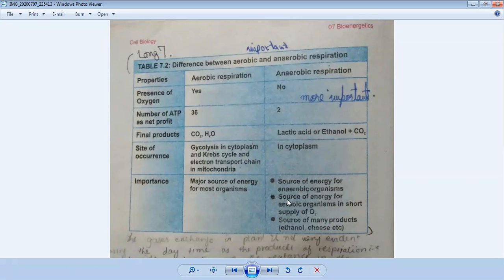The second importance is that it is a source of energy for organisms in a short supply of oxygen. If there is a short supply of oxygen in your surroundings, then the organism can respire with the help of anaerobic respiration. And you also discussed in your chapter that in early times when there were living organisms on earth, there was a short supply